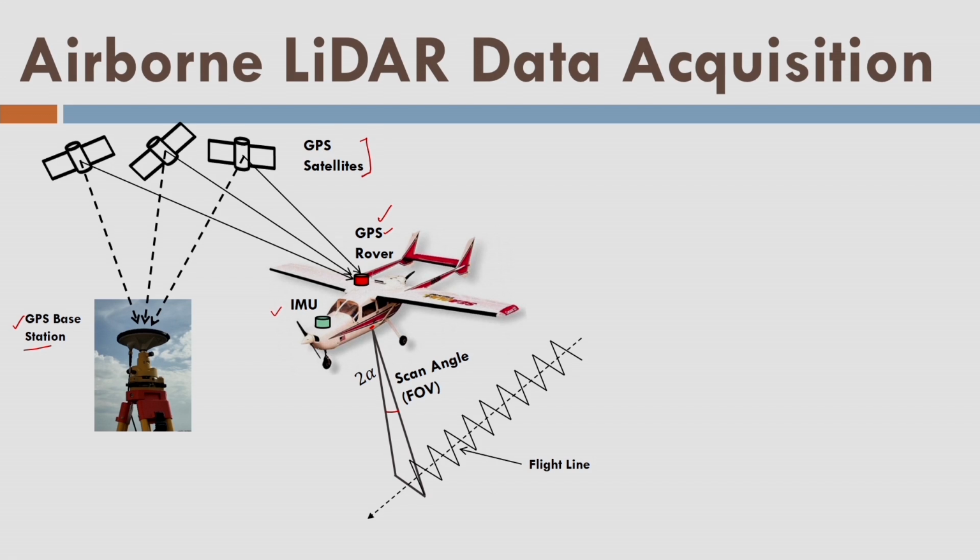We have the laser scanner. It is triggering the laser pulses using the time of flight principle, and for each pulse it is measuring the distance between the laser scanner and the ground surface. We can see here that there is a jet shape pattern or sawtooth pattern of data acquisition.